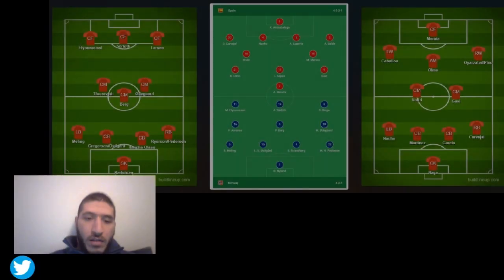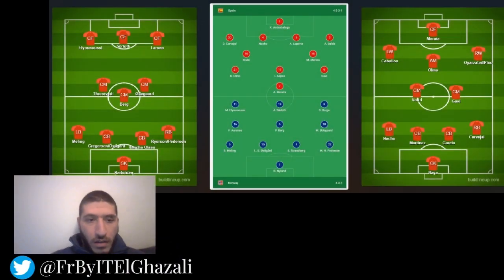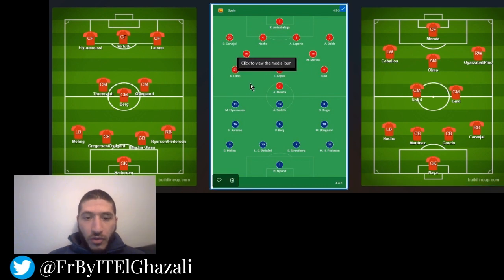All right, hey guys, let's take a look at the Spain and Norway match. Looks like the lineup is out. We have Norway on the left, we have Spain on the right, and the actual in the middle. It looks like Norway will play 4-3-3 versus a 4-2-3-1.